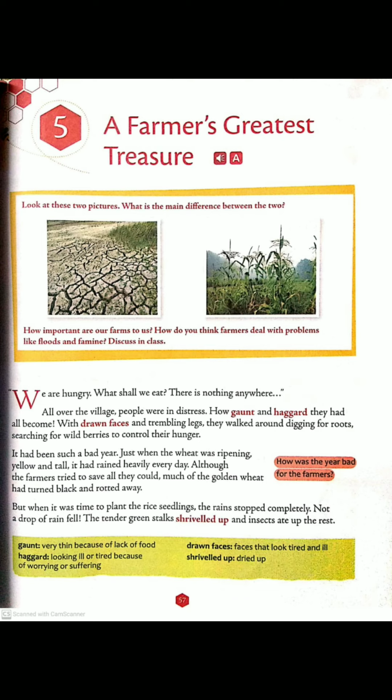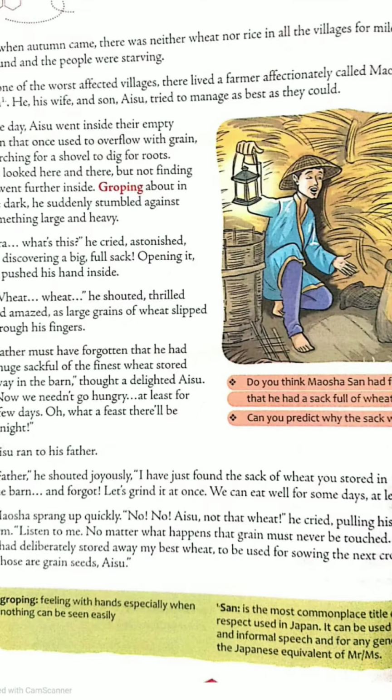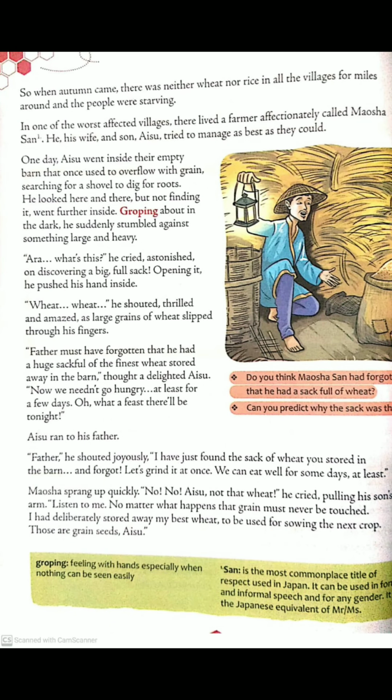The tender green stalks shriveled up and insects ate up the rest. What has happened? The tender green stalks. Stalks means a stem, a part of the plant that supports another, or we can say it is the stem of the plant. The tender green stalks shriveled up and insects ate up the rest. Shriveled up means it got dried up, and whatever was left was eaten up by the insects.